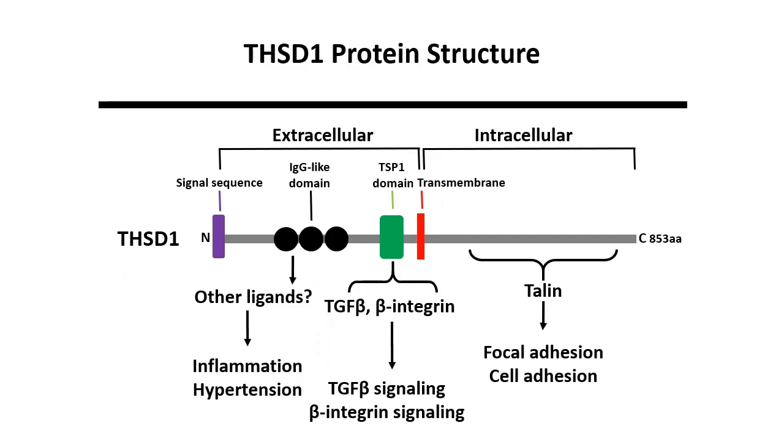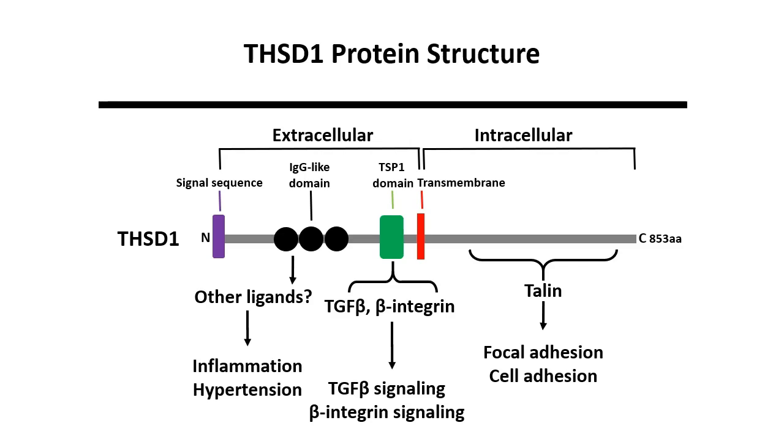This slide shows the domain structure of the THSD1 protein, providing insights into function. This protein is a single-pass transmembrane protein. In the extreme N-terminus, there is a signal sequence that is important for targeting THSD1 to the plasma membrane. As to be shown in the next slide, the L5F variant identified in 2 IA probands that maps to this area abolishes THSD1 protein expression.